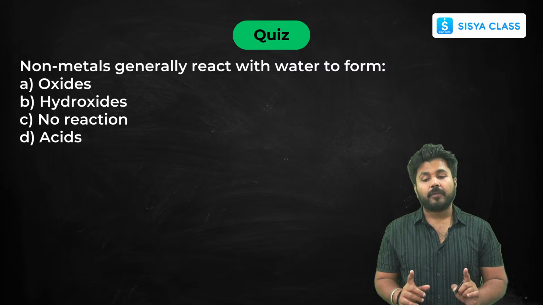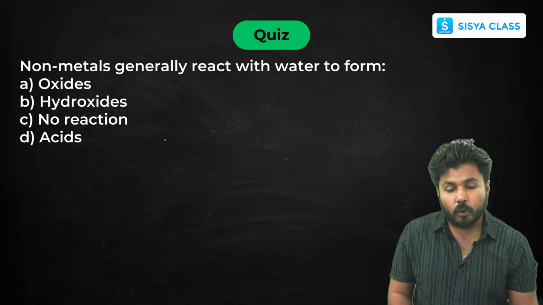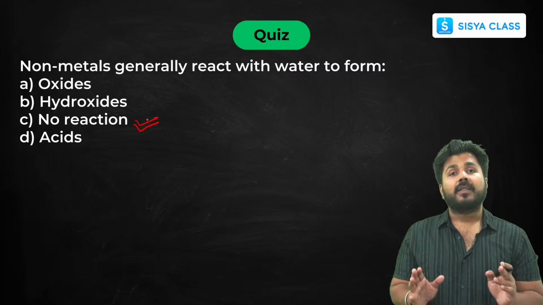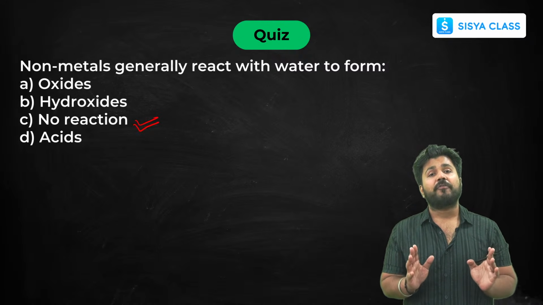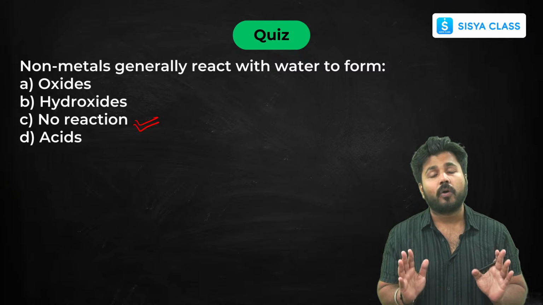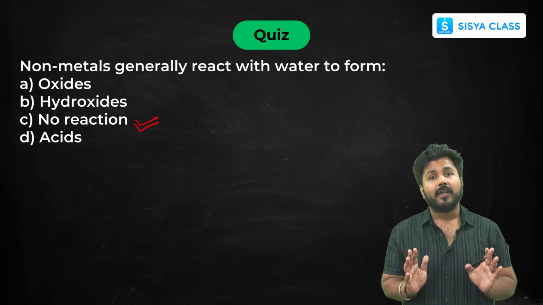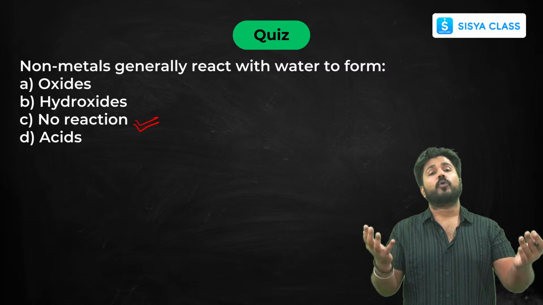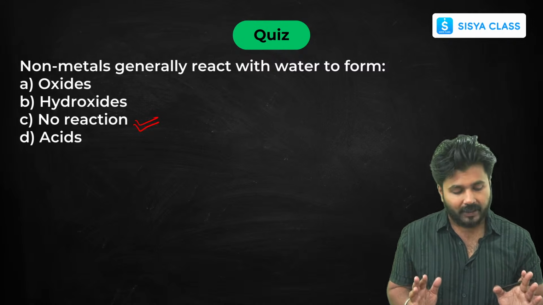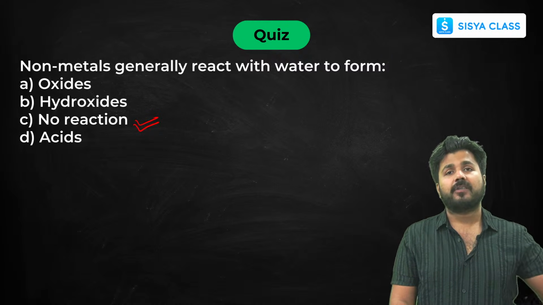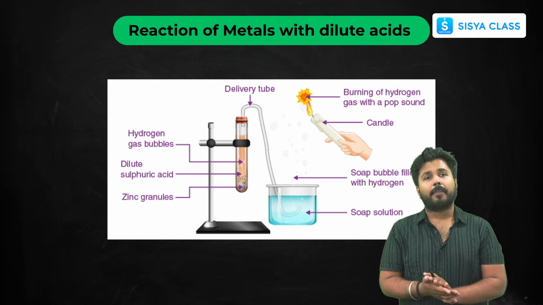Non-metals generally react with water to form... There is no reaction. We have seen the reason why non-metals do not react with water: because they form covalent bonds. They are highly electronegative and have high electron affinity, so they want to gain electrons. They probably share electrons instead of transferring them. That's when no reaction is possible. So this was all about the reaction of metals and non-metals with water.